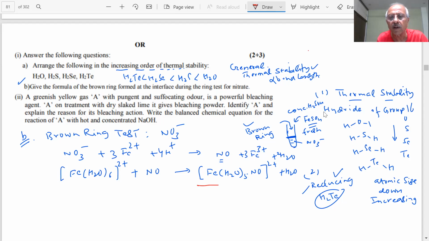You have to give only the formula. This is not required. This is just to explain. Because a question was given, explain the Brown ring test and its complete story. Give the formula. This is the formula of the compound formed at the interface, the Brown ring. This is the Brown ring. Okay? This formula.